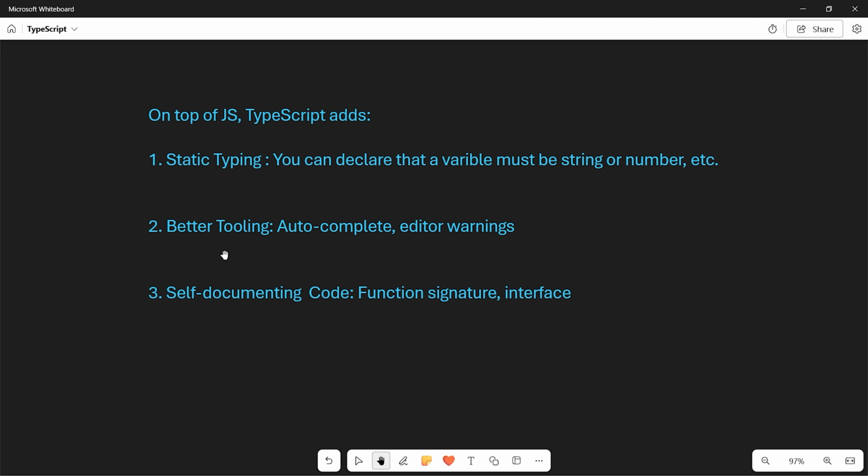Like autocomplete gets way smarter, editor warning saves you from silly mistakes. We just saw the editor warning. Okay, and refactoring becomes safer and faster because now you know what you have to change, what it is taking and what it is returning. And the self documenting code, your function signature and interfaces serve as documentation for teammates, even future you, because who remembers their code on Monday morning after doing party for Saturday and Sunday?